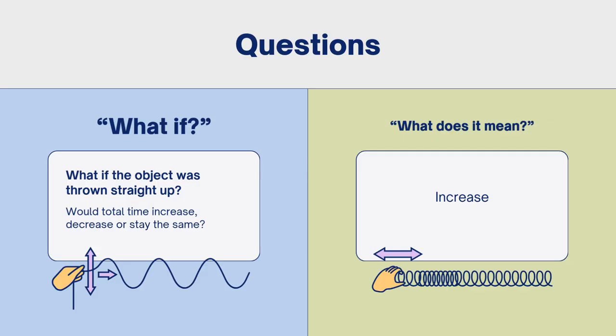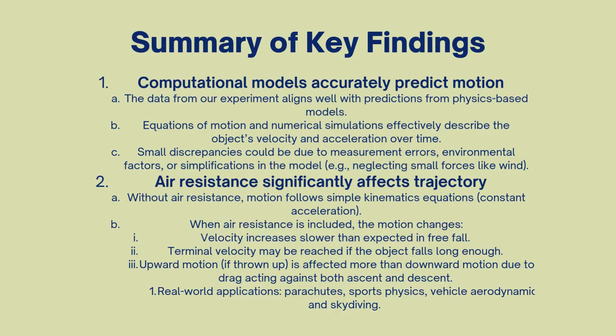Now let's summarize our key takeaways. This experiment demonstrated that computational models effectively predict projectile motion, but air resistance must be considered for accuracy. It alters the trajectory by slowing motion and reducing range. Future improvements could refine drag coefficients and use more precise motion tracking.